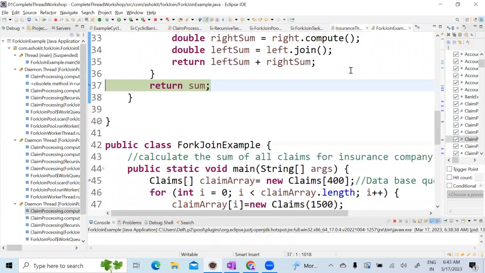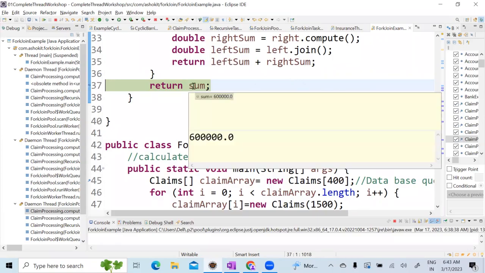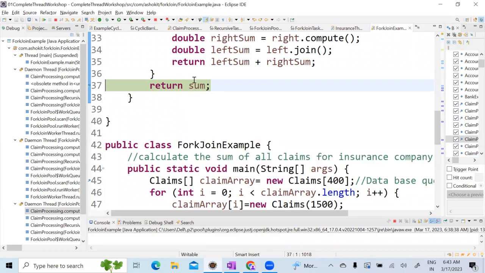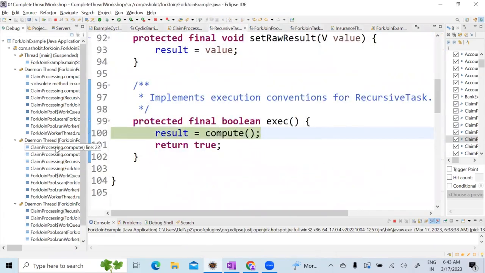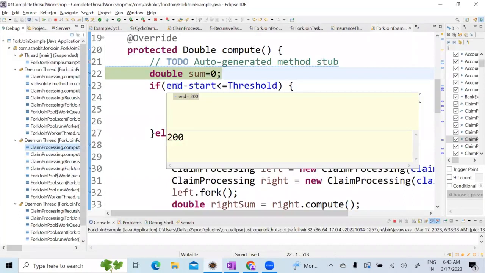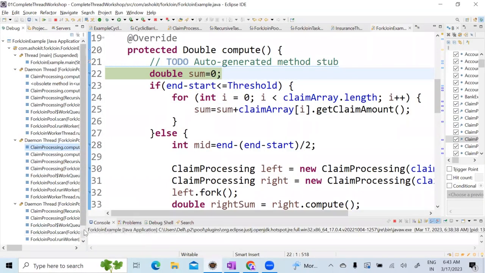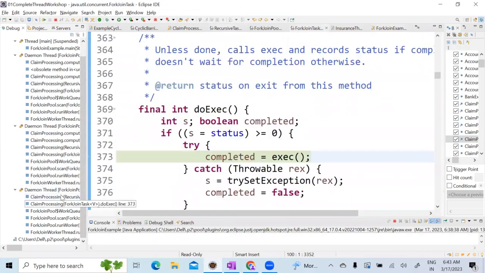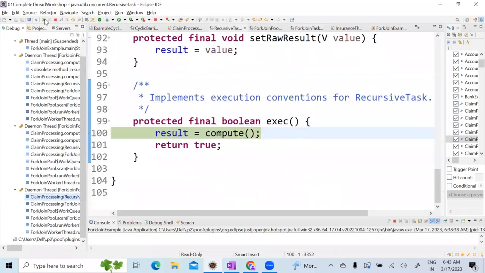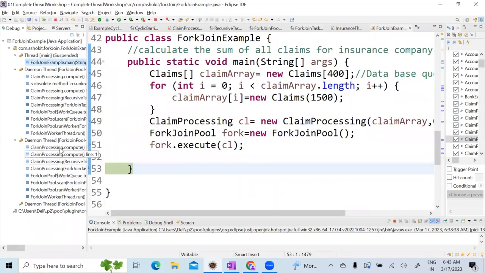Sorry, why is it showing 16? Okay, leave it. The calculation is done. Okay, fine, leave the value, whatever it is. So now this sum is returned to here. Once this sum is returned, now it will go here. Now what is this thread taking? Look at here, 0 to 200. Now the right thread also should work, right? Let me do F8. See, that has completed.